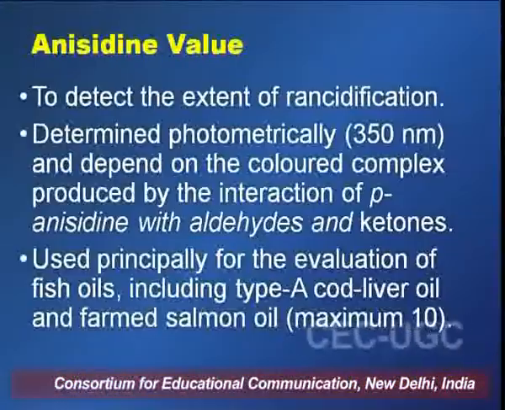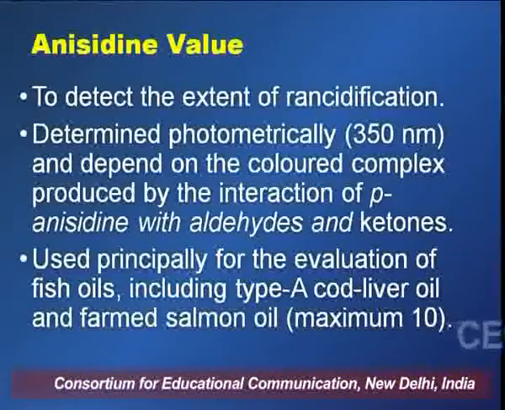As I already told you, the peroxides that are liberated when the oil is degraded get converted into aldehydes and ketones. So one can say that if the oil is degraded or of poor quality, it will have a higher amount of aldehydes and ketones, and since it will have higher amounts of aldehydes and ketones, they will form more complex with anisidine, and one will have a higher anisidine value.